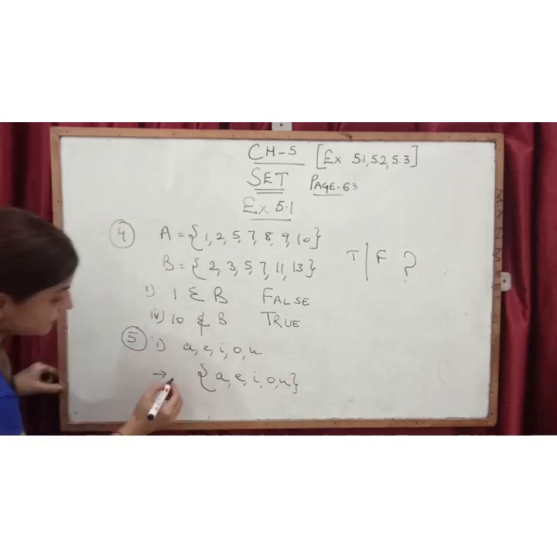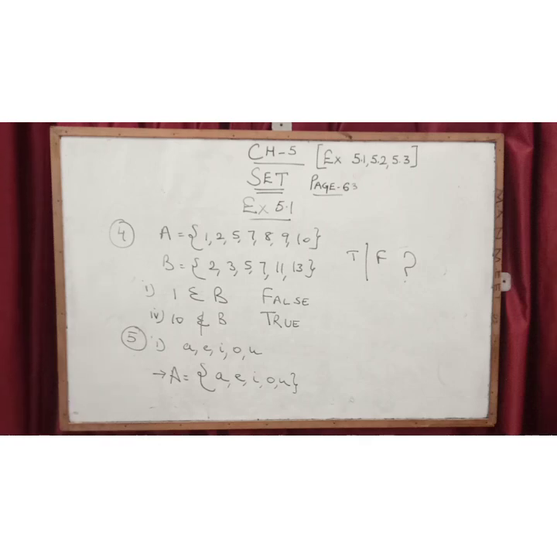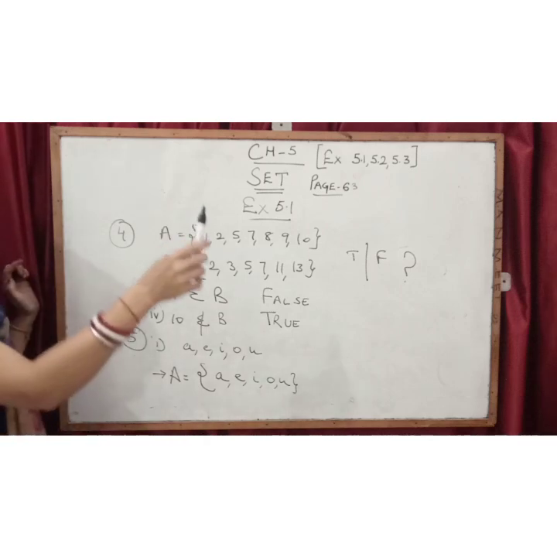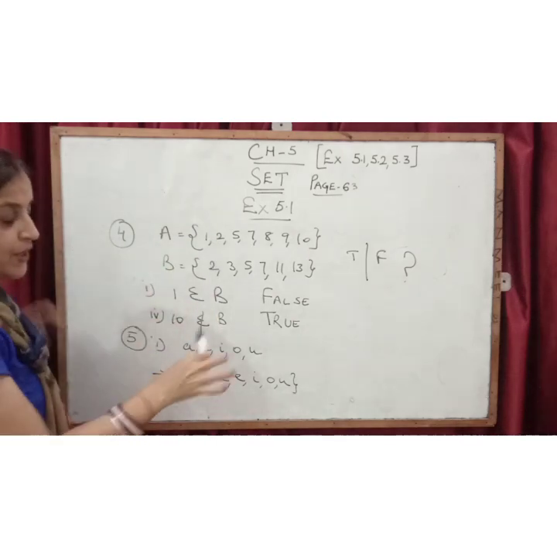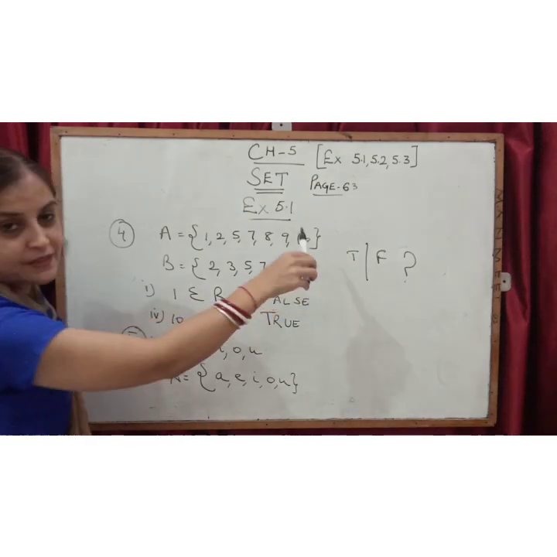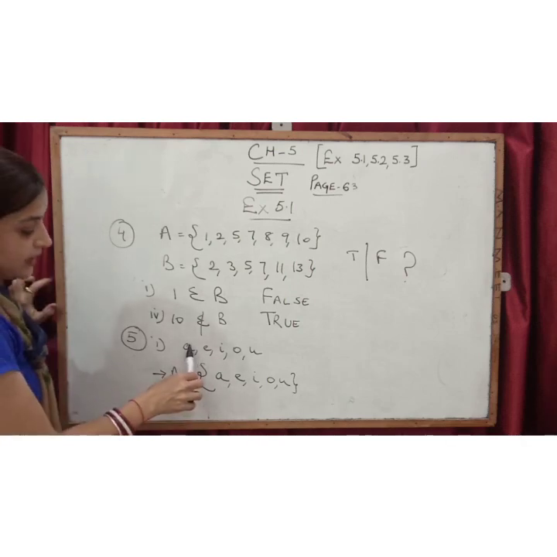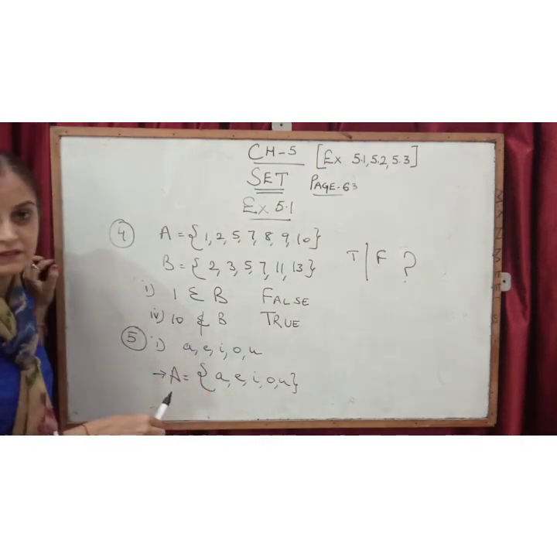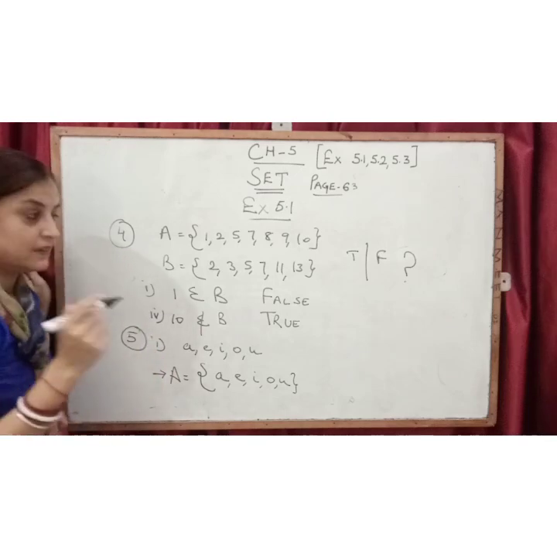You can give it any name also, like A. Fourth is the same way, belongs to, does not belong to is already given. Only you have to mention whether it is true or false. And the fifth one is that we have to write all these elements in the form of a set, which means we put them in curly brackets.